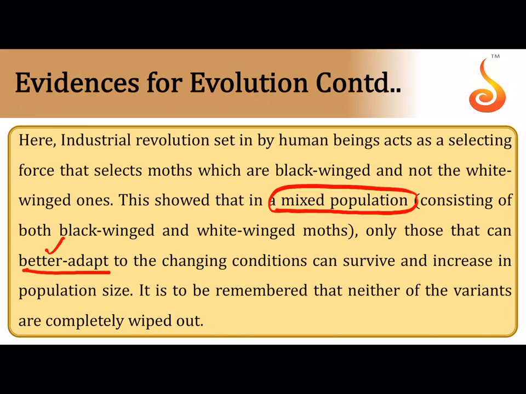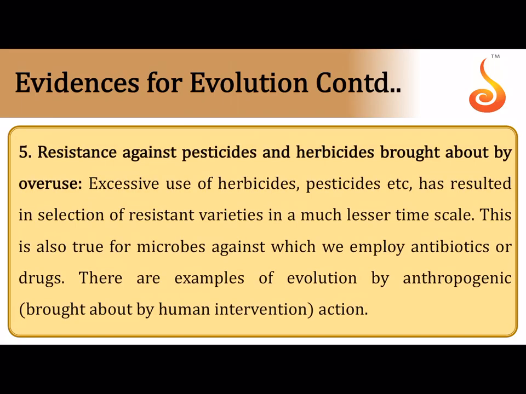So how the table changes, isn't it? The table gets turned around. Before industrialization the white winged moths were fit, but after industrialization the black winged moths are fit. Nothing is predetermined. Everything in evolution is stochastic. Everything happens as a matter of chance.